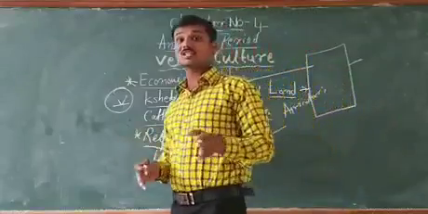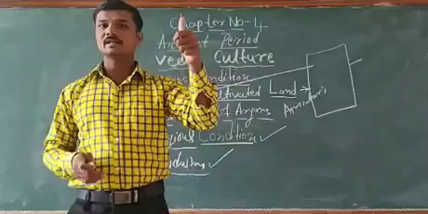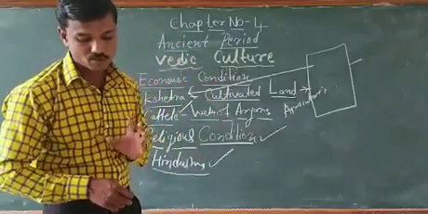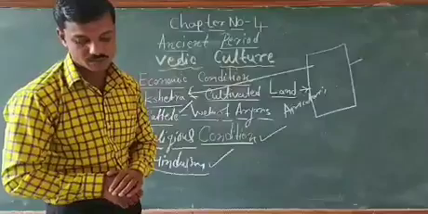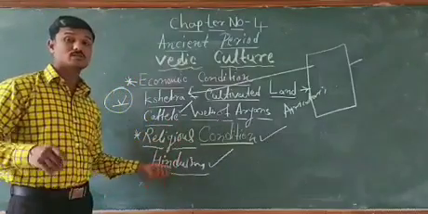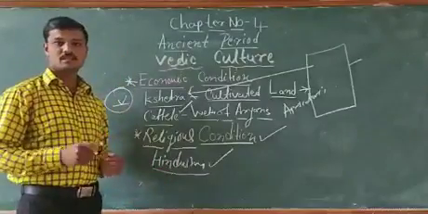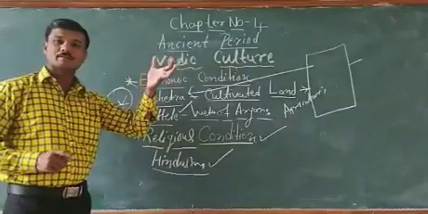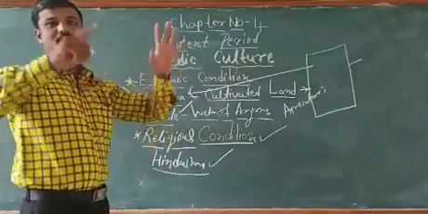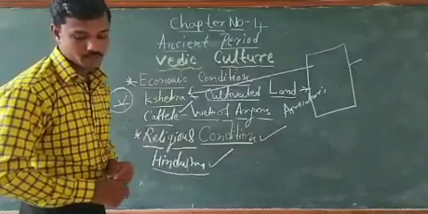In every condition we divide into two periods: the early and the later Vedic period. Hinduism is one of the oldest religions and it is still practiced. It is not declining, it has not ended. Still there are many people who become followers of Hinduism.